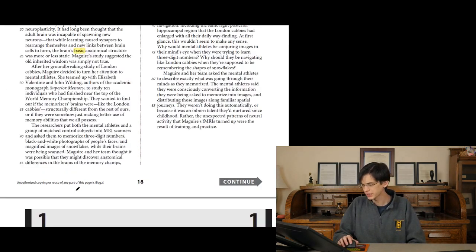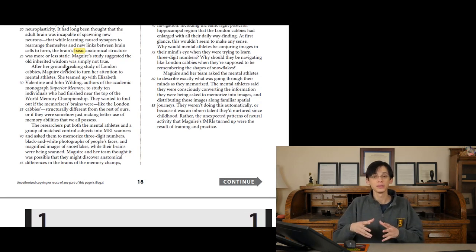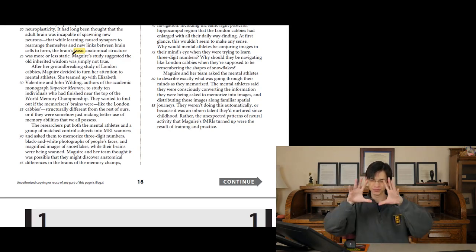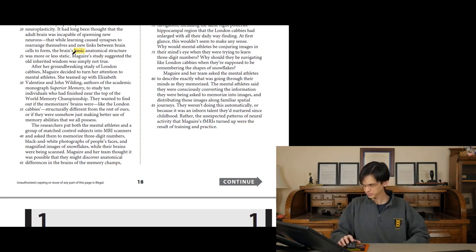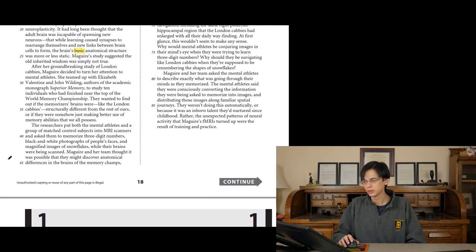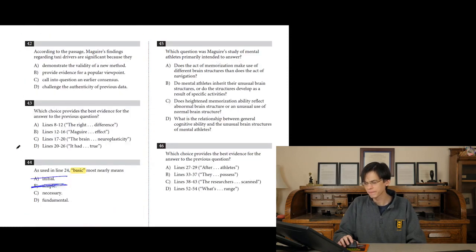What about C, necessary? The brain's necessary anatomical. Again, necessary means that it's vital, that it's crucial to something. And we're not talking about the basic needs of humans, or food and water. We're saying the brain's first understanding of it, the broad spectrum, it was static. We're not saying the necessary anatomical structure, or the thing that's vital or crucial to something surviving.